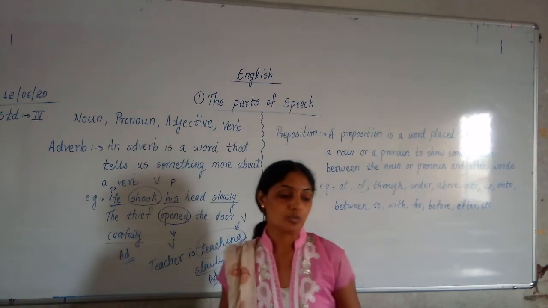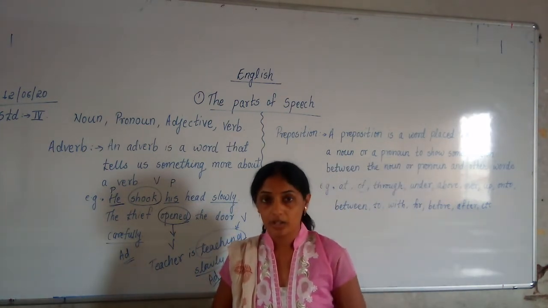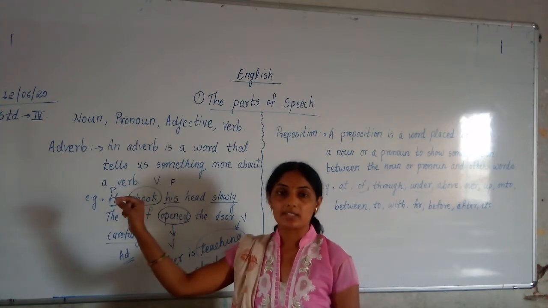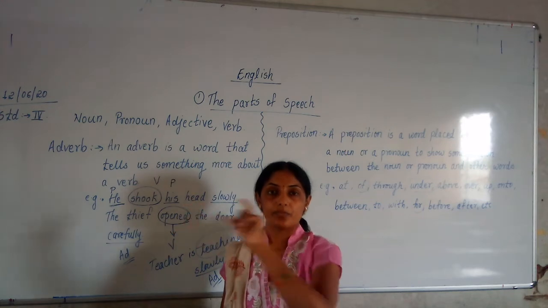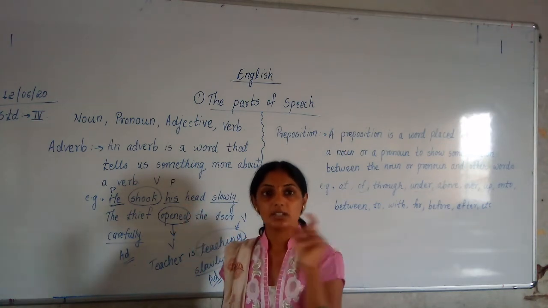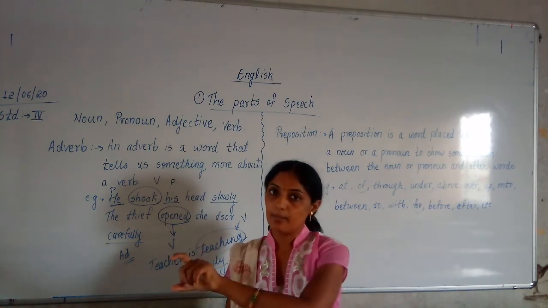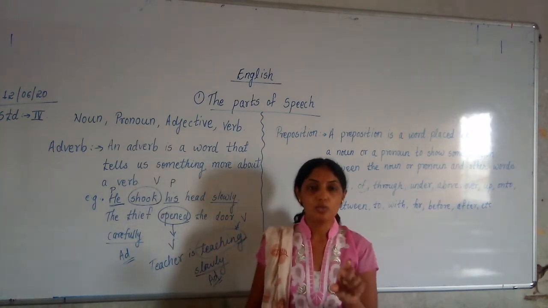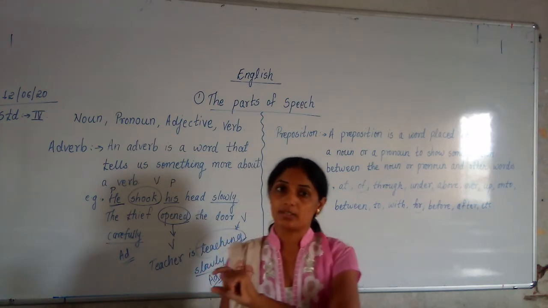Now, today you have to write down noun examples. What will be your homework? You have to write down noun examples, pronoun examples, verb examples, adverb examples, adjective examples, and preposition examples.